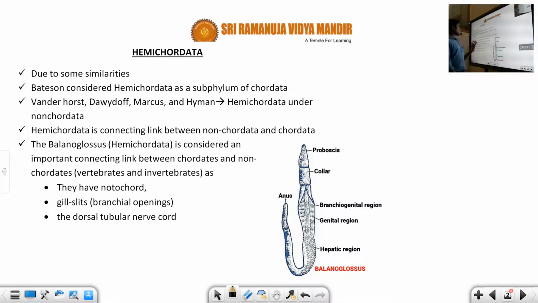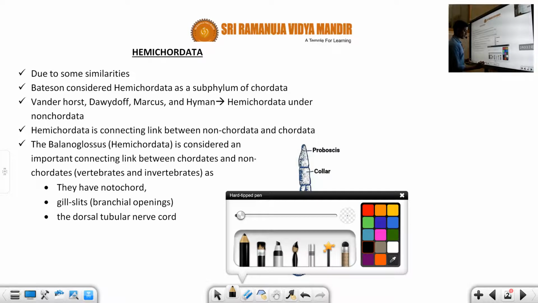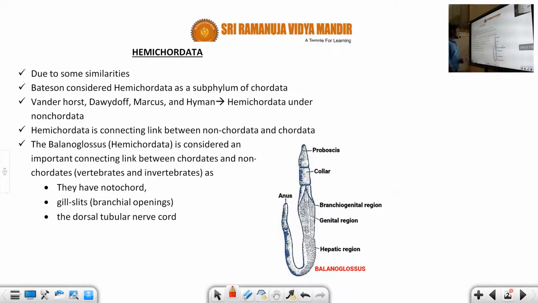So students, you can see this is the first important thing. It is about phylum Hemichordata. Generally, due to some similarities, Bateson is a person. He considers Hemichordata as a subphylum of Chordata. Due to some similarities, we'll discuss later. Another one is Van der Horst, Dryfhoff, Marcus, Hyman. These are all scientists.